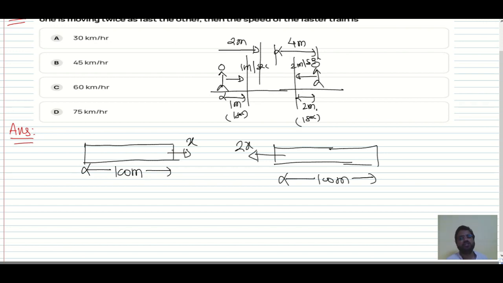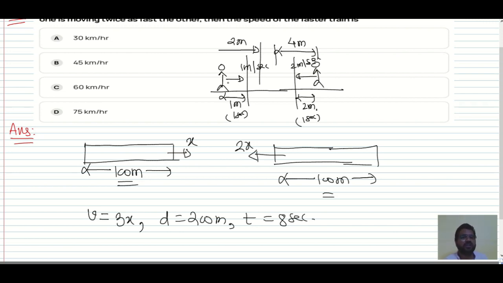So you have to add the velocities, isn't it? So over here, speed is equal to x plus 2x, that is 3x we have. What is the distance these trains have to travel? 100 plus 100, 200 meter. And the time they gave is equal to 8 seconds. Now I hope this is clear, right?